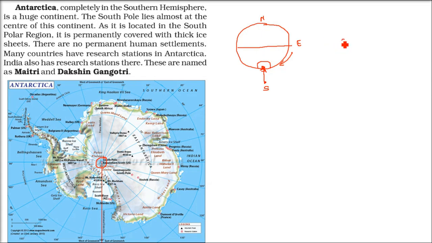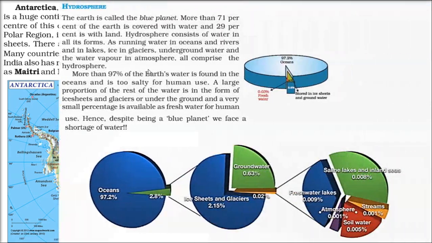And it is always studded with only snow, because the sun's energy, the sun's heat won't be able to come here for long. So it's only glaciers and snow. There is no permanent settlement. People don't live here because of the harsh climatic conditions. But people go there, and for most of the countries there are stations, like India has Maitri and Dakshin Gangotri. Please remember it.